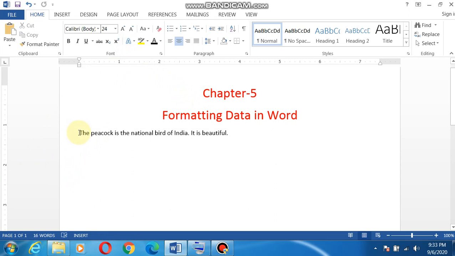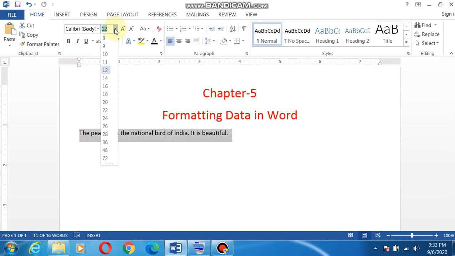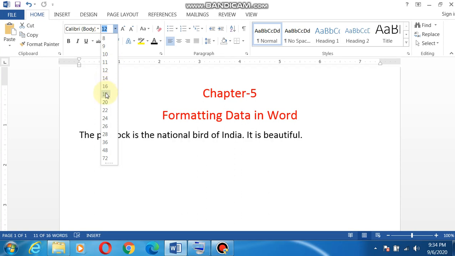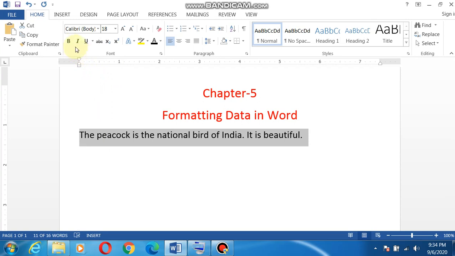Now suppose, first of all, select the text. First of all, I will tell you how to increase the size. Go to this size option and you can see that you can increase the size like this. You can make it bold. After making the text bold, you must have seen that it is now darker. Now italic, the text is somewhat slanted, tilted. If you want to use this feature, you can use. If you do not want to use it, click this button again and your text will appear like this only.